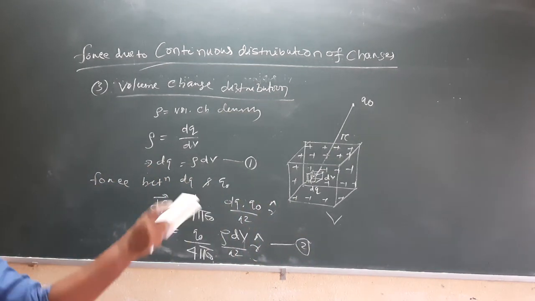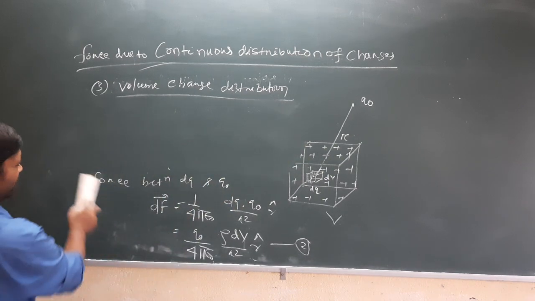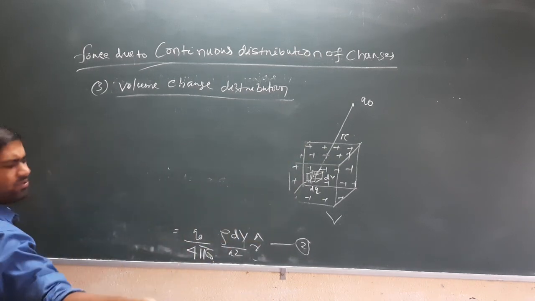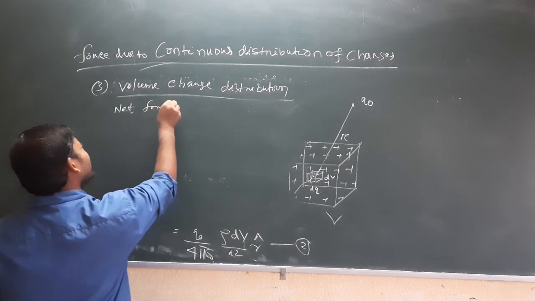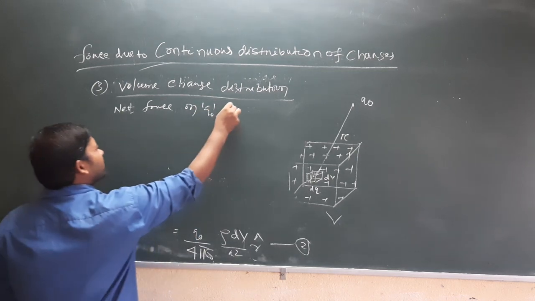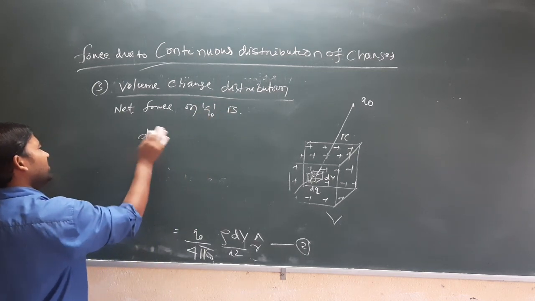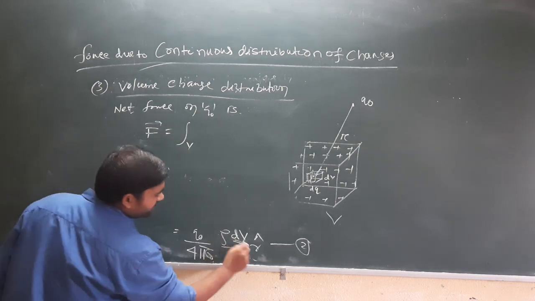The net force can be obtained by integrating equation 2. So the net force on q naught, the total force F vector, equals integration over V, because the total force